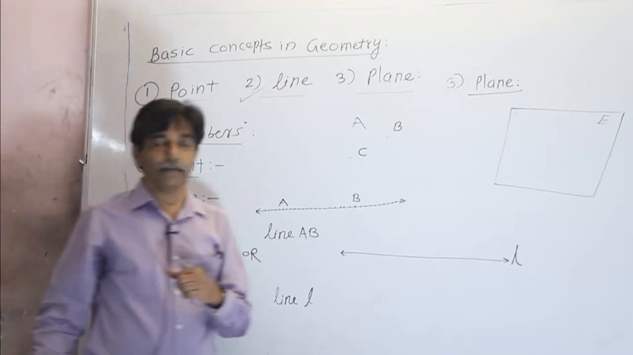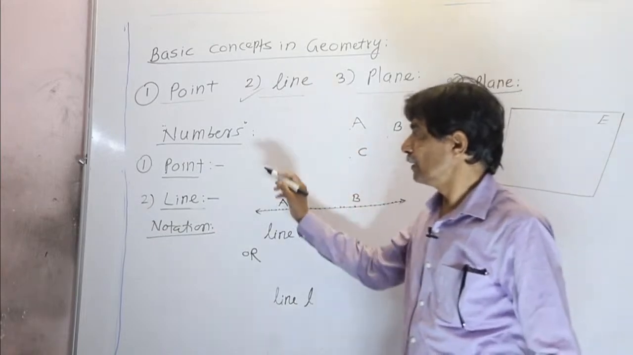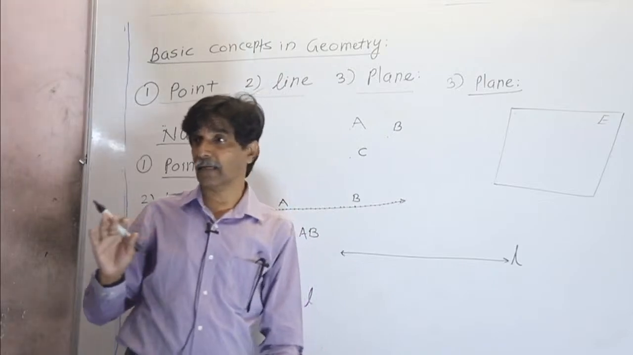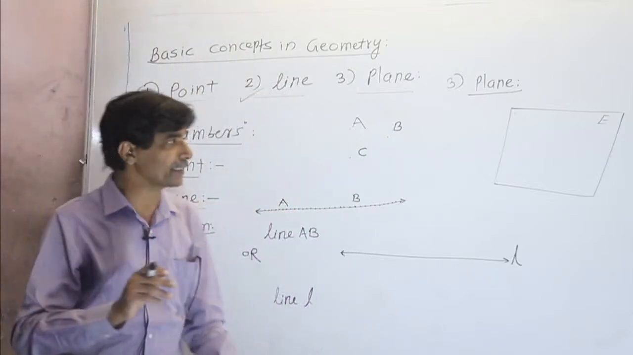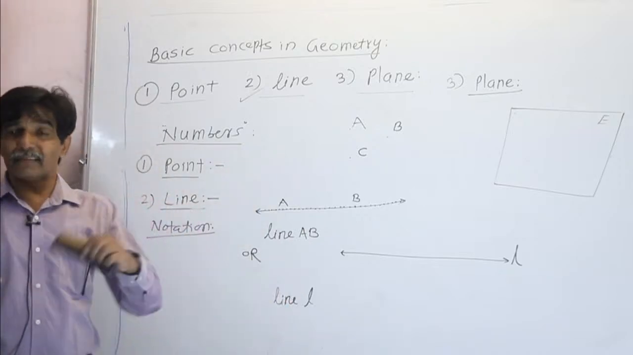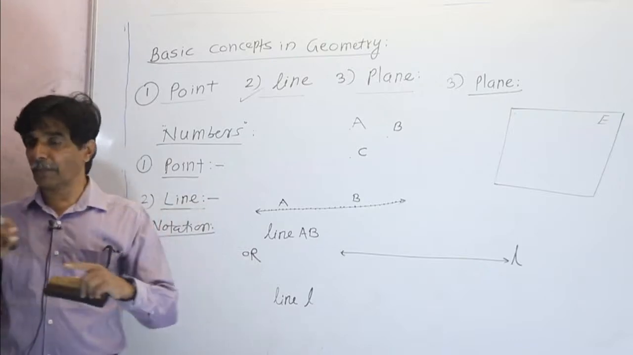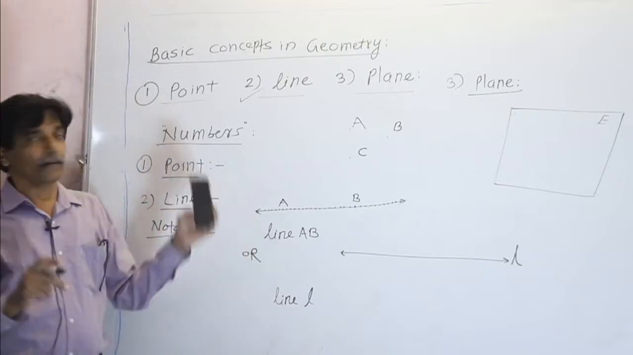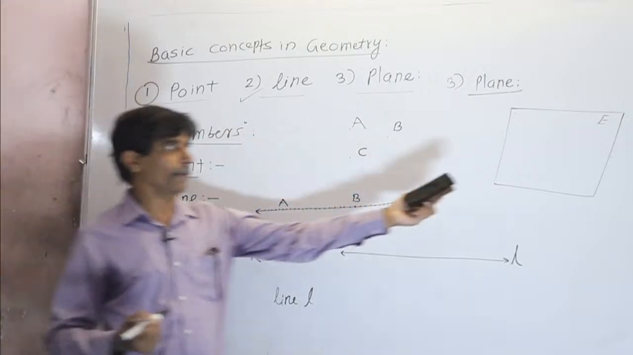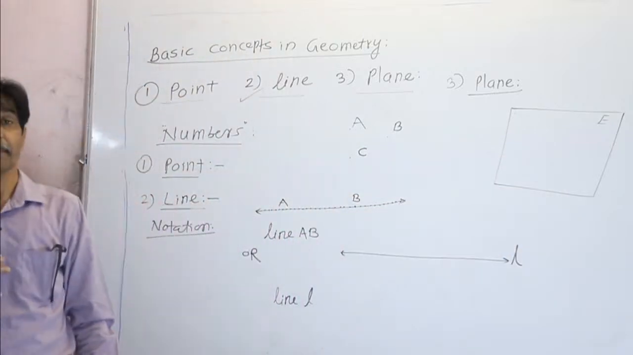Dear students, these three terms, point, line and plane, are not objects. Nobody will go to the market and ask the shopkeeper, please give me a point, a line and a plane. Nobody will give it. But by this we can understand: the edge of the ruler or the edge of the notebook gives the idea of a line, the finest dot made on paper gives the idea of a point, and the smooth surface of the table gives an idea of a plane.